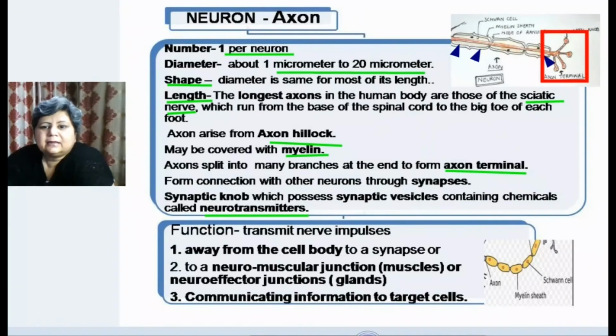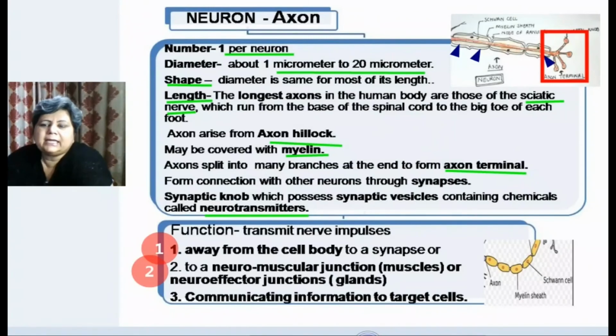They transmit nerve impulses away from the cell body. In the previous part we studied that dendrites transfer the information from the dendrite to the cell body, and the axon takes the information from the cell body to the synapse. Synapse means the part where the axon terminal forms a connection with some other neuron. So the flow of information will be from dendrite to cell body, from cell body to axon, and from axon to axon terminal.